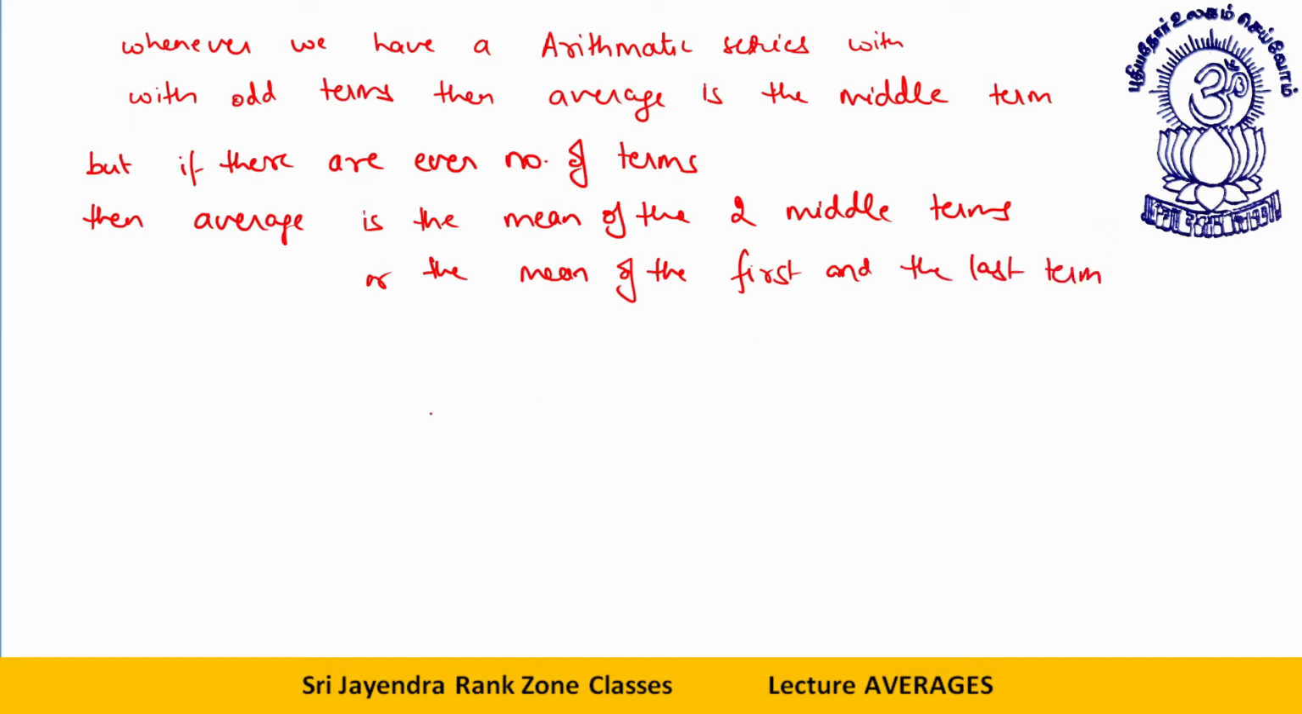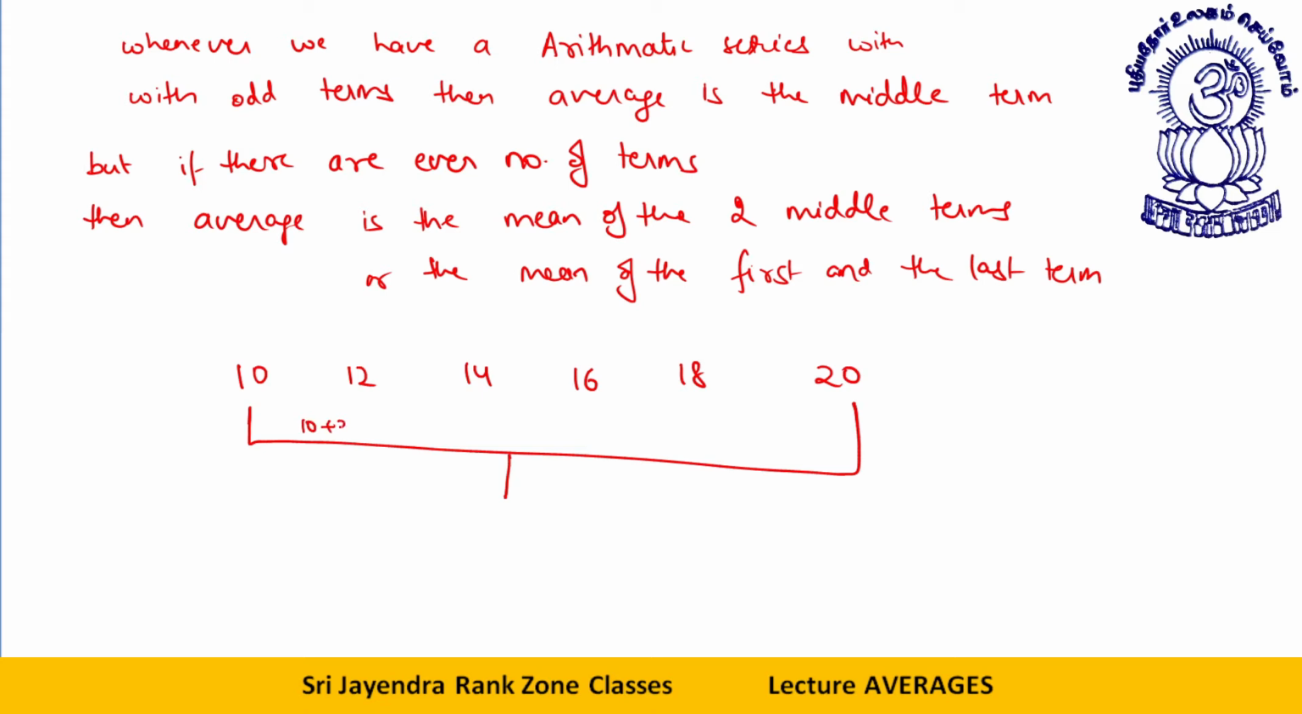Now look, what a very good logic I'm going to tell you. Like if I take numbers, suppose I take 10, 12, 14, 16, 18, 20. These are six terms. So what will be the average? Average will be the average of these two. What is the average of these two? 10 plus 20 divided by 2.